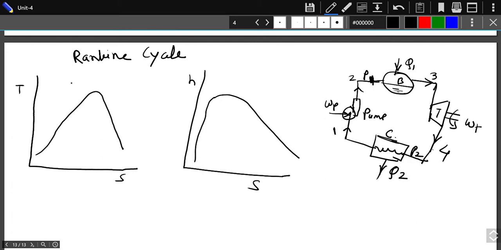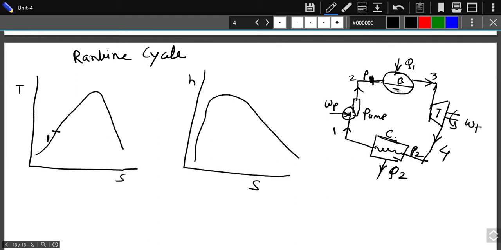So we have seen that the 1 to 2 process is the compression, and that is a reversible adiabatic process in the case of the Carnot cycle. Now it is not going to be replaced in the Rankine cycle, it remains the same. Only thing is that we are going to consider that point 1 is in the condition of saturated liquid.